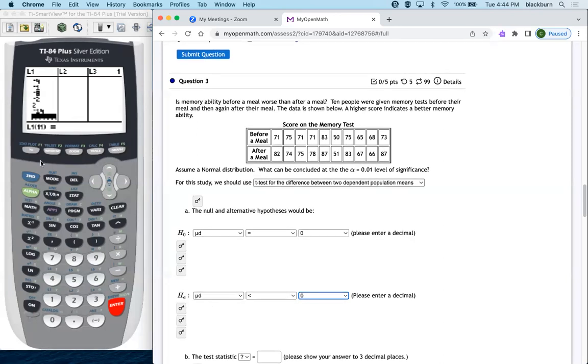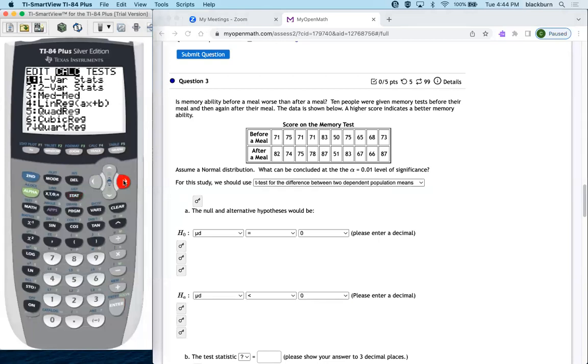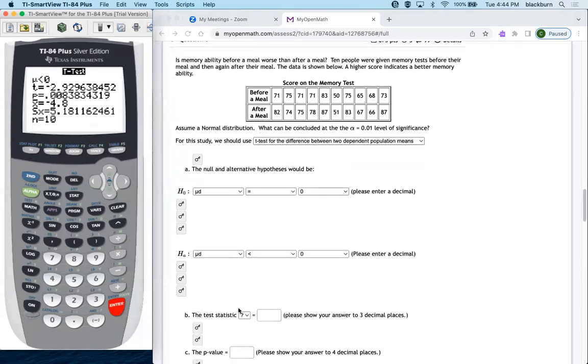Okay, so then I got my data put in there. We're going to go to stat, tests, t-test again, data again. Everything is going to be exactly the same, except mu is going to be less than mu0. And then calculate, and we have a pretty high negative t-value.